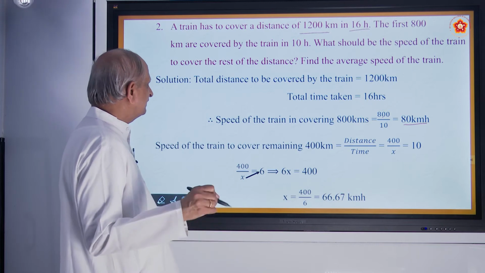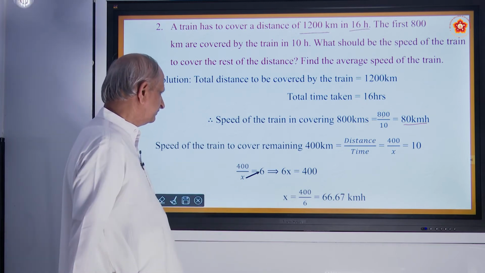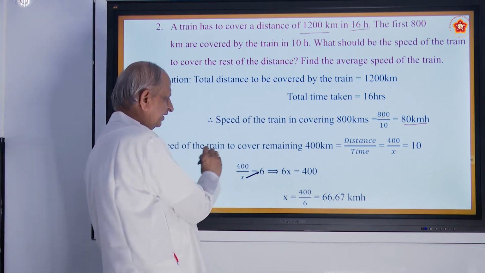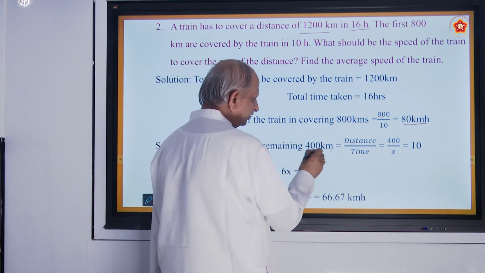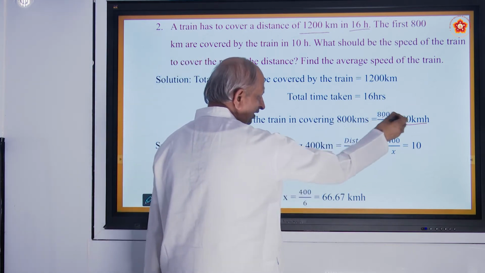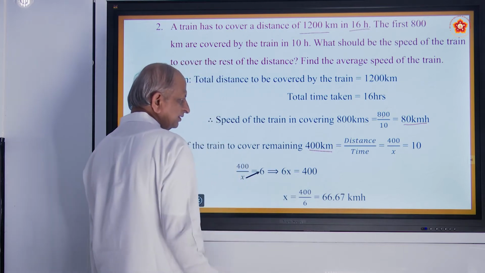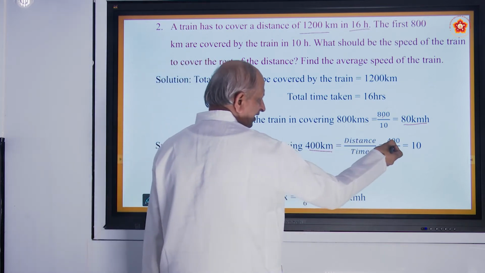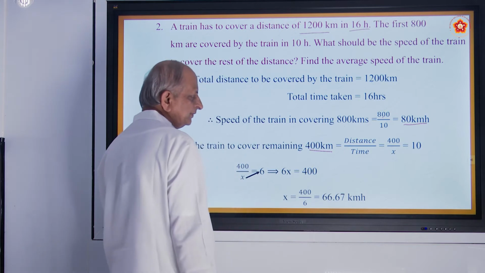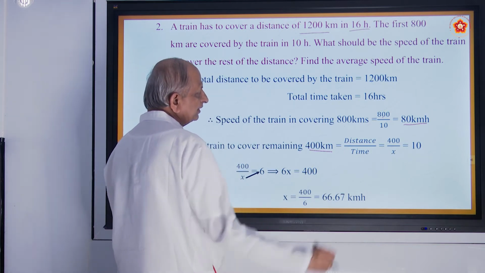And what should be the speed of the train to cover the rest of the distance? So the speed of the train to cover the remaining distance, that is 400 kilometers, because 800 is already covered in 10 hours. And 400 by x we will take. Speed we don't know. They are asking that only.